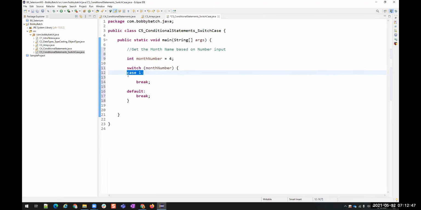Case 1. I'll create another variable here, String month name, and I'm going to assign a value to that month name.